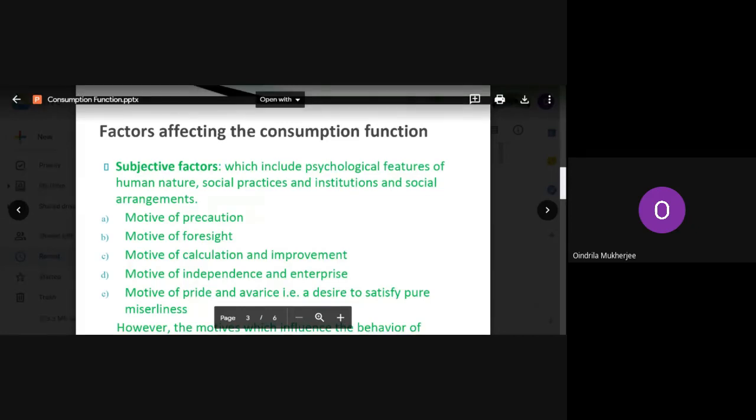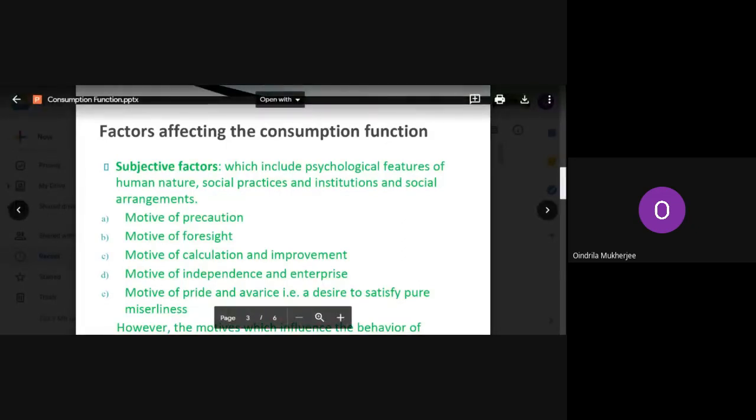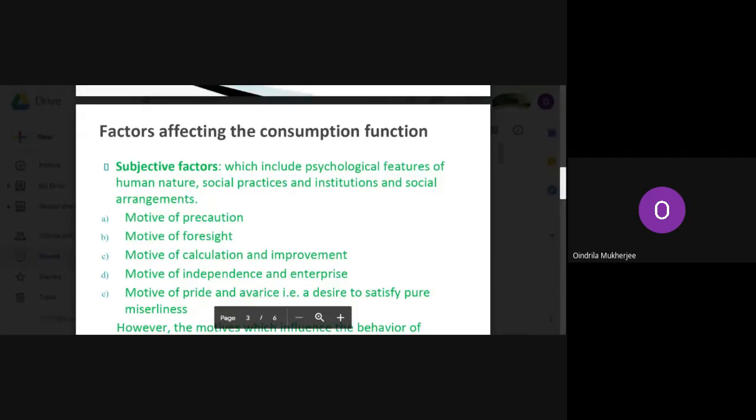Now, first there are certain motives. The first motive is called as the motive of precaution. Now, what do we know about precaution? What kind of precautions we need to take? Precautions, in the sense, it is to meet unforeseen contingencies. Unforeseen means unexpected. Unexpected situations might come in the future. For example, in the near future, we might suffer from illness, or in the near future, there might be accidents.